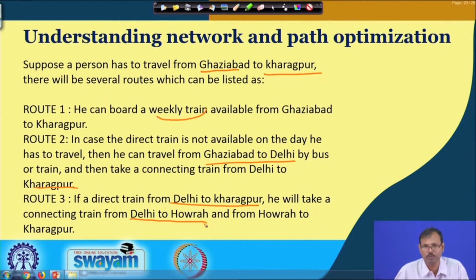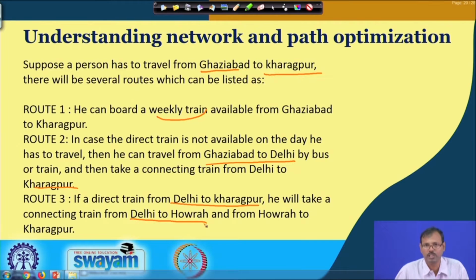Where does the network come in? Let us understand it a little differently. Suppose his idea is to go from Ghaziabad to Delhi. There he has different options: he can come by bus, by car, or by train. But suppose he is accompanied by one of his close relatives who is coming not from Ghaziabad but from Kanpur, and they would like to go together from Delhi to Howrah or Delhi to Kharagpur.